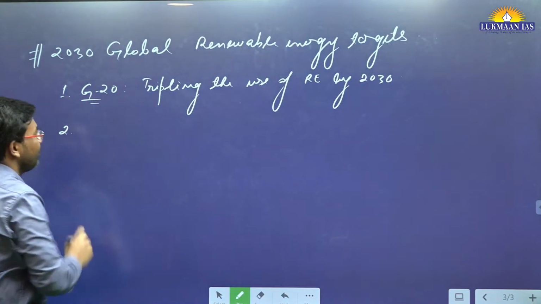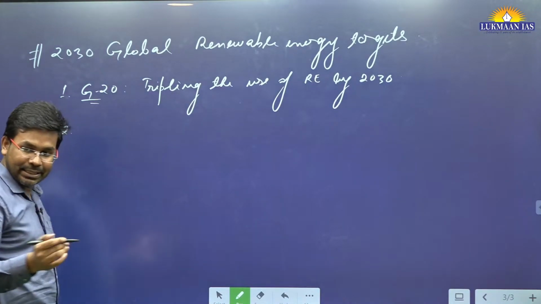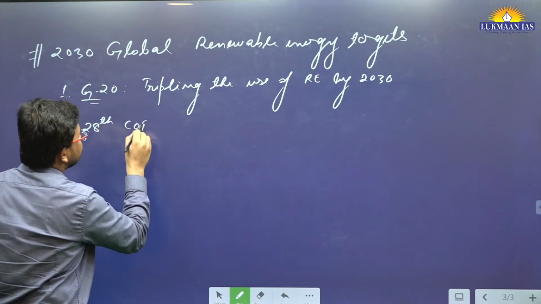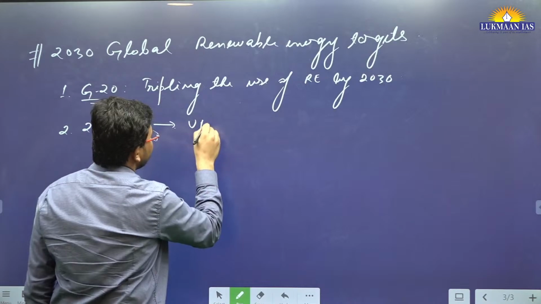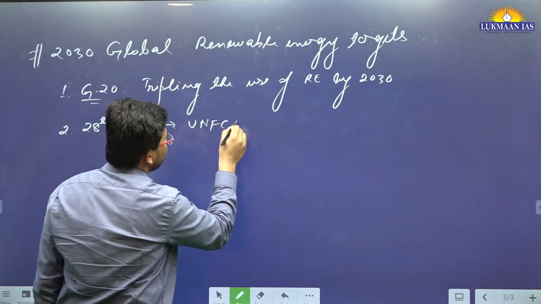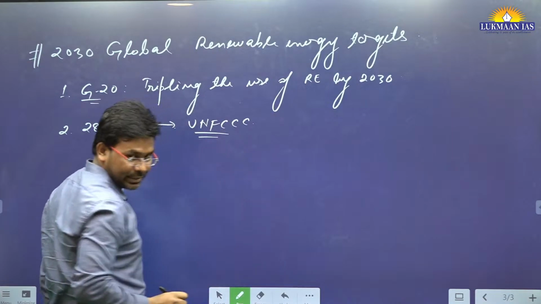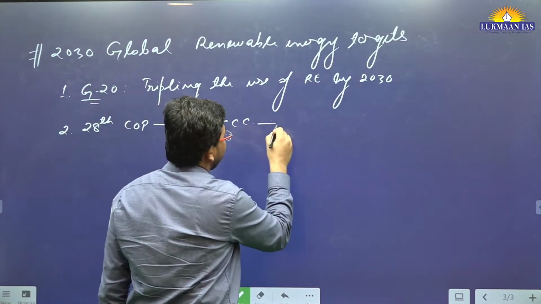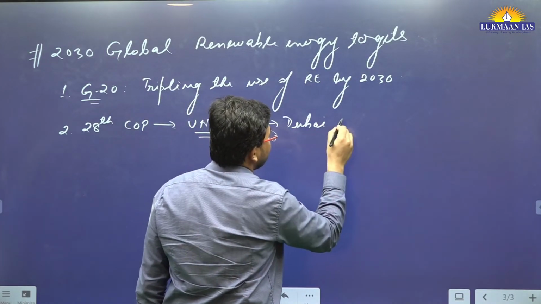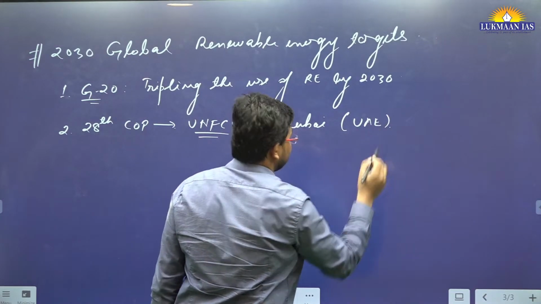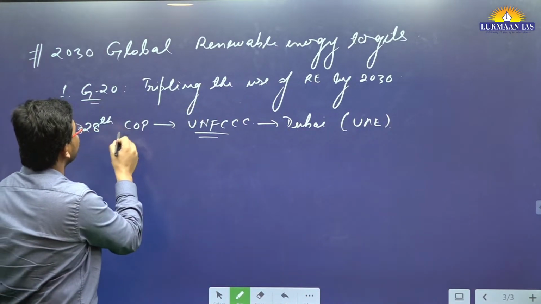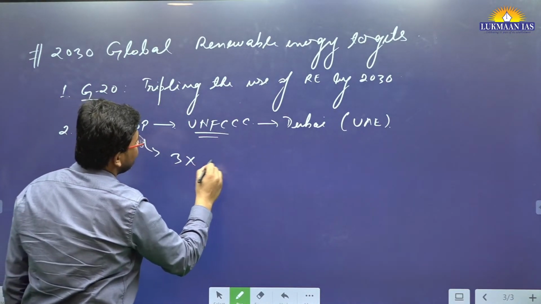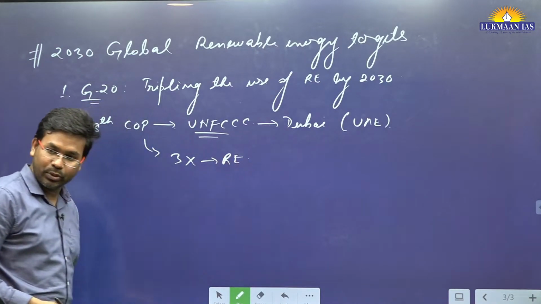The second forum where we talked about this thing is the 28th Conference of Parties, which is going to happen recently. This Conference of Parties is related to the United Nations Framework Convention on Climate Change, UNFCCC. It's going to happen in Dubai. Where is Dubai located? United Arab Emirates. And they have also talked about the same goal. They also want to triple the use of renewable energy by 2030.